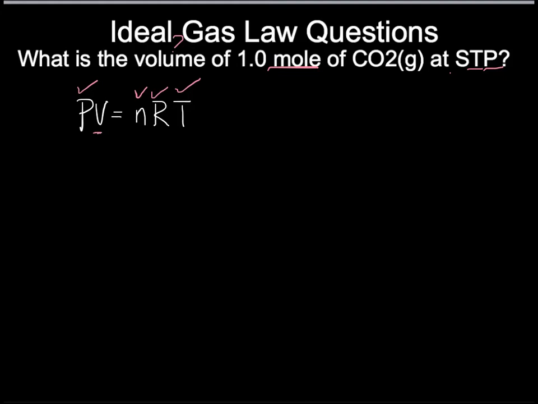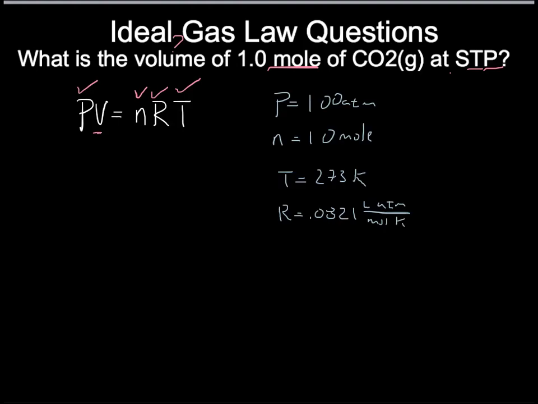So step number 1 is to convert things. Well, we've already got everything that we need. STP means the pressure is 1 atmosphere. Number of moles is 1 mole, temperature is 273 Kelvin, and R is 0.0821. We don't need to convert anything in this case.